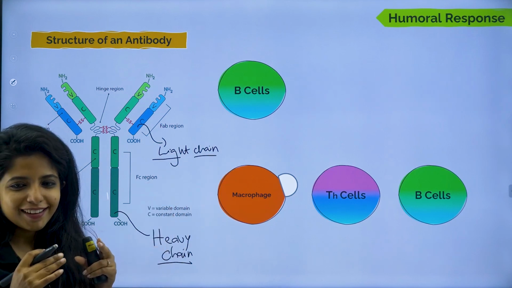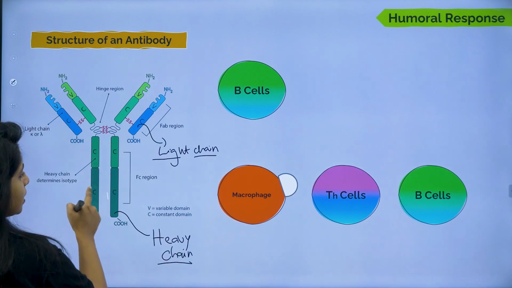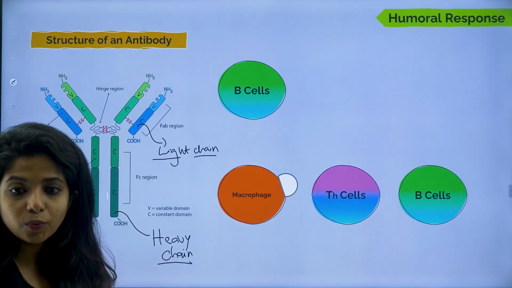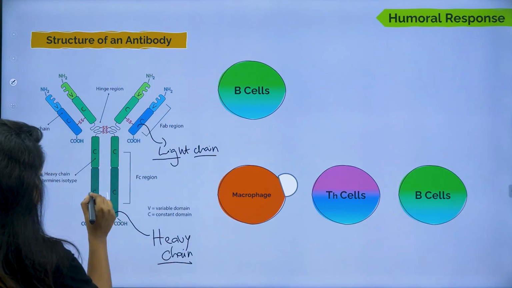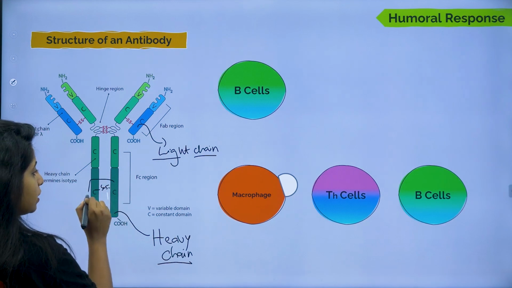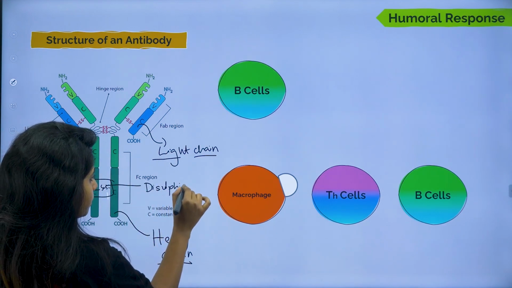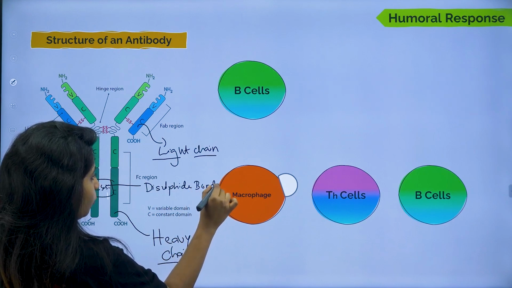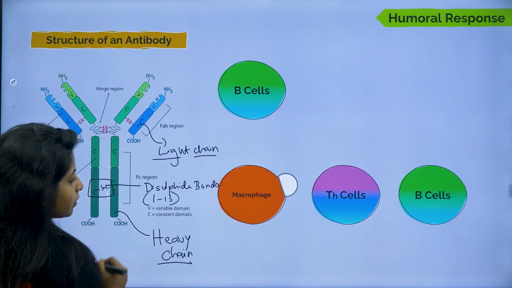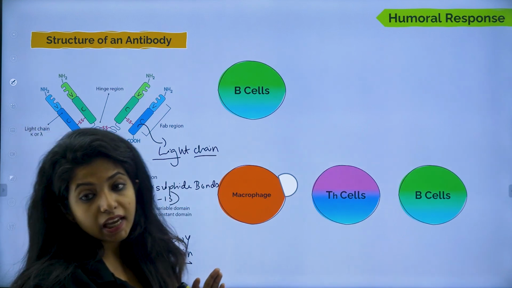Okay, smaller, so it will be lighter as well. Now, what is the thing that you have to remember? These heavy chains are connected to each other with the help of disulfide bonds. I am writing over here, disulfide bonds. Now, how many of them could you find in the heavy chain? 1 to 13 disulfide bonds you could find in between the heavy chain.